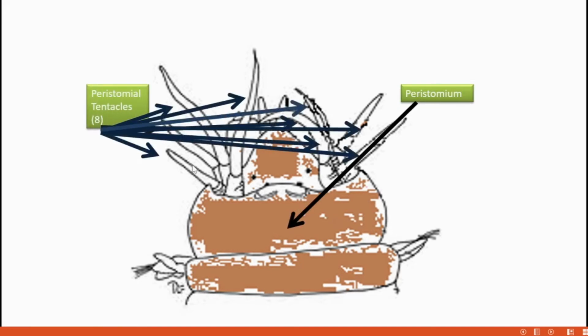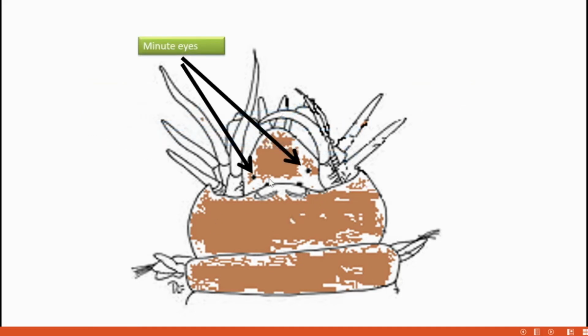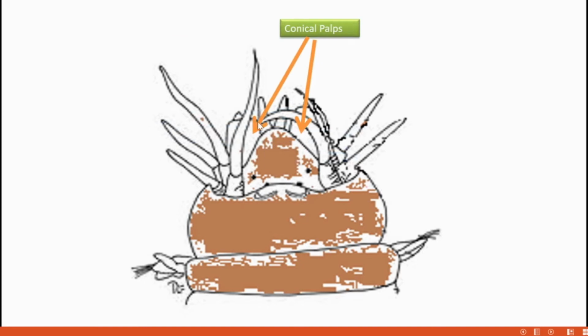It carries how many pairs? Four pairs of peristomial tentacles, which means a total of 8 tentacles. Then minute eyes are also present. Some conical palps: here this is one palp, and this is another palp. These are the features regarding its head.